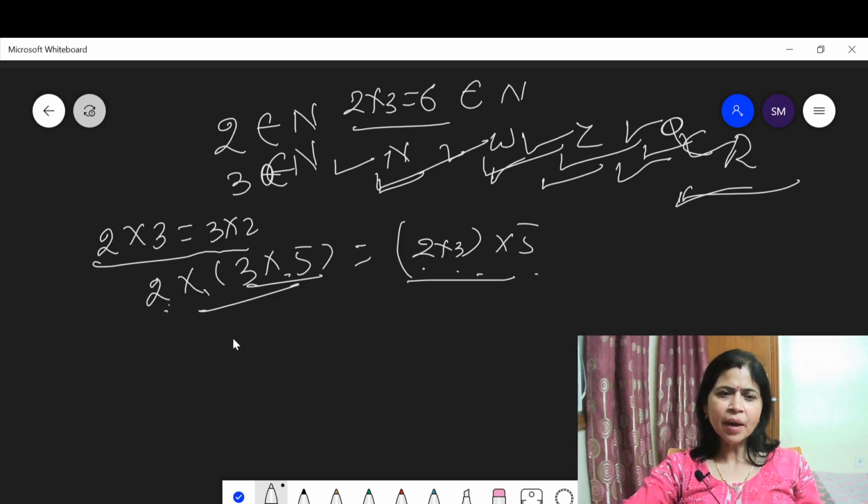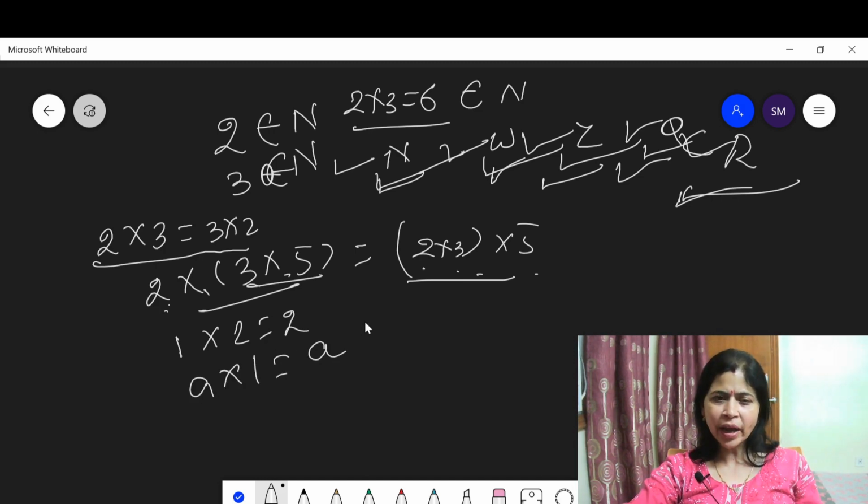Now let us think about the multiplicative identity. 1 is the multiplicative identity. 1 into 2 is equal to 2. A into 1 is equal to A. 1 is the multiplicative identity which also belongs to N. This means the multiplicative identity property is satisfied in natural numbers, whole numbers, integers, rational numbers and real numbers.